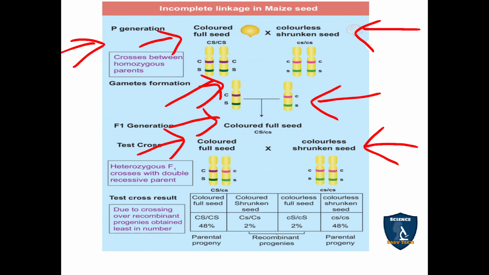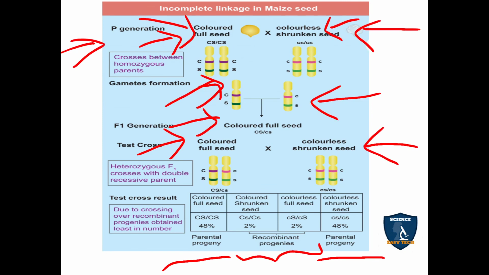In this test cross, the F1 is crossing with the recessive parent. In the next generation you have to get the result as 1:1:1:1 ratio. But instead of that, you are getting the parental progeny 48%, that is colored full seed, and colorless shrunken seed also 48%. So these are the parent and recessive parent types, and they are appearing more.